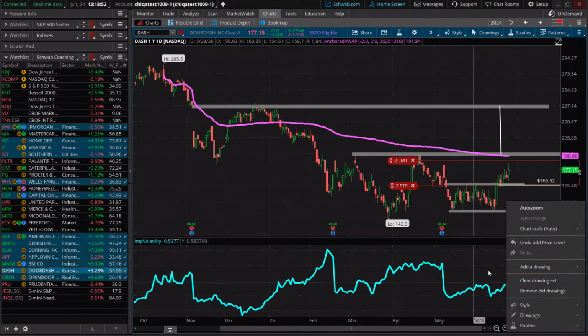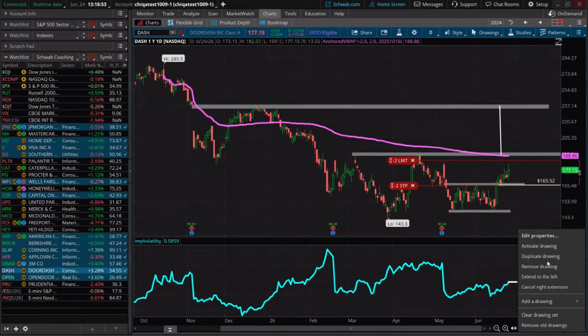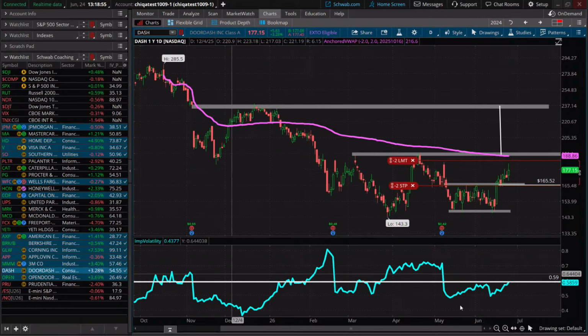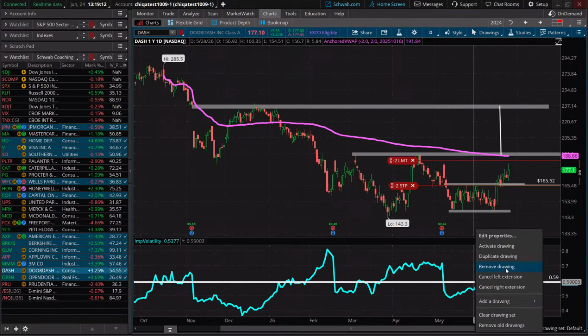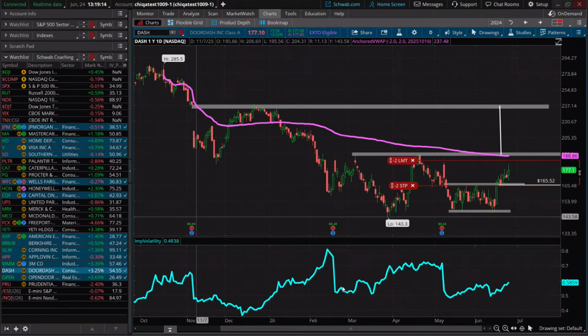And so if I really took right where this level is and I extended this all the way to the left, I can see that roughly half of the days over the past year were above or below that level. So that's where we're getting this 55 implied volatility percentile. It's a little bit higher than half of the days of the last year. Okay, so that's where that's coming from. Hopefully that helps.